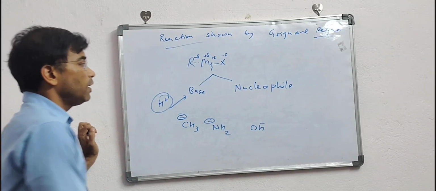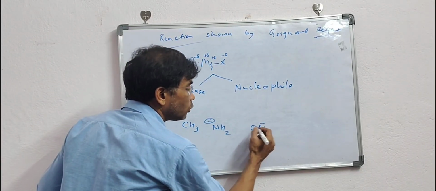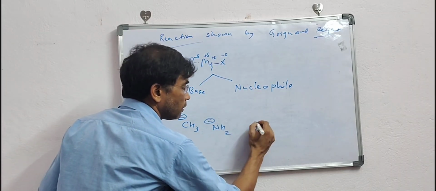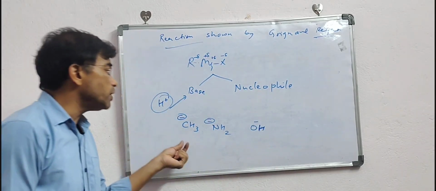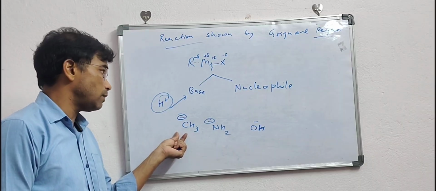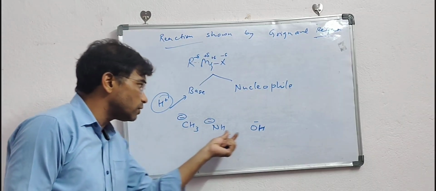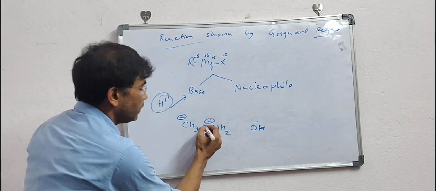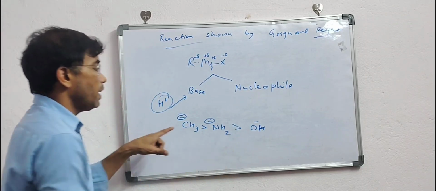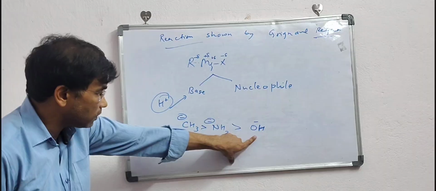As you know, negative charge on a more electronegative atom is more stable, and on a less electronegative atom is less stable. So if you compare the reactivity, this one is definitely more reactive and more unstable, and this one is more stable.